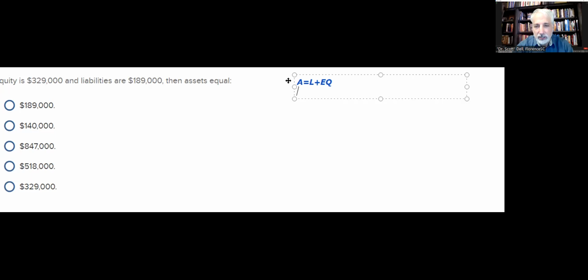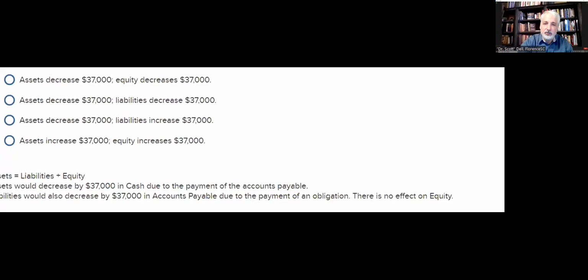We can solve for equity, we can solve for liabilities, we can solve for assets. And assets, by definition, are a combination of total liabilities and total equities. What does 329 plus 189 look like? I think 518 is a good answer. How about you? All right, let's clear that one out. Finally, let's go on to question number 20.